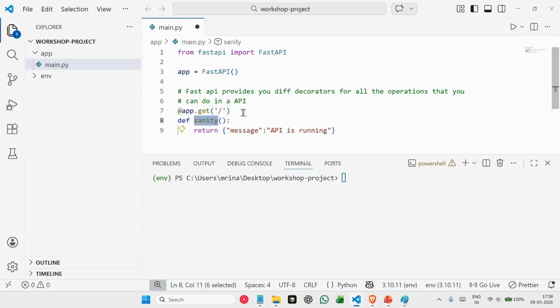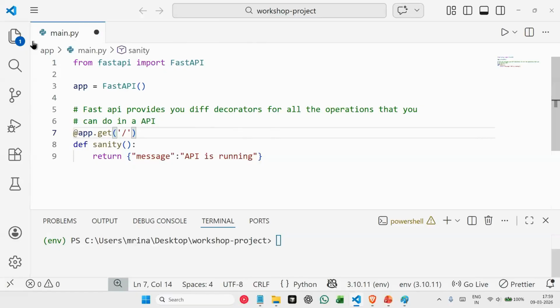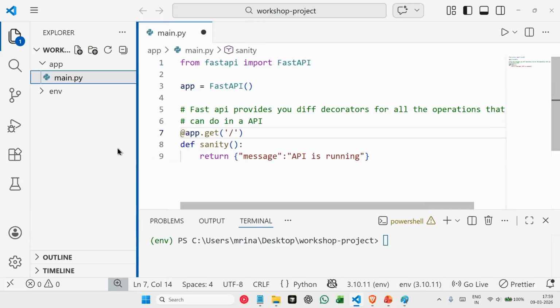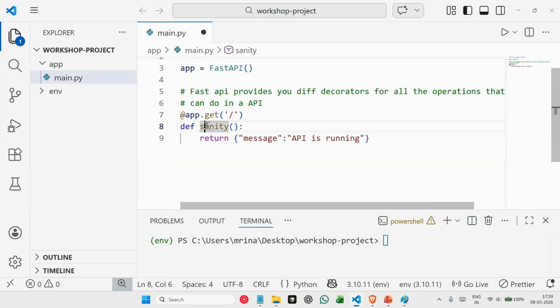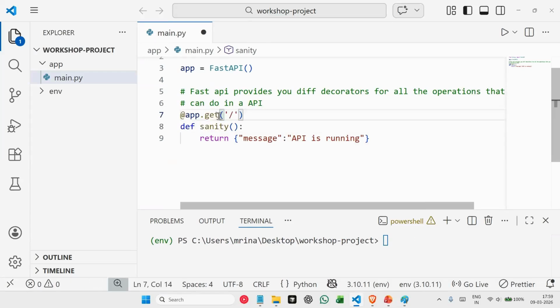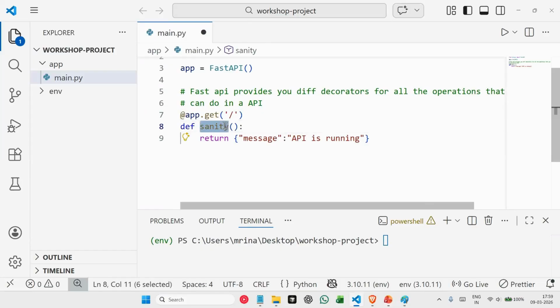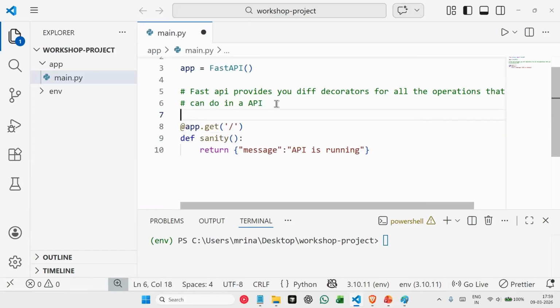Now going back to creating our first FastAPI application. We are asking FastAPI here: take my function, which I'm calling sanity. What FastAPI is doing here is taking a decorator, which is get, and to that decorator we are passing our sanity function. FastAPI takes our sanity function and attaches it to the get request for the API.